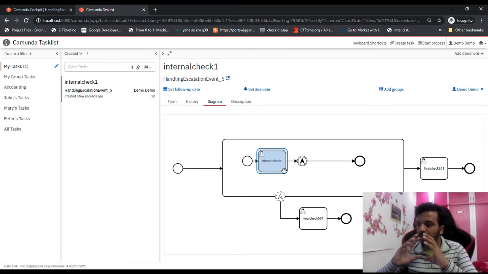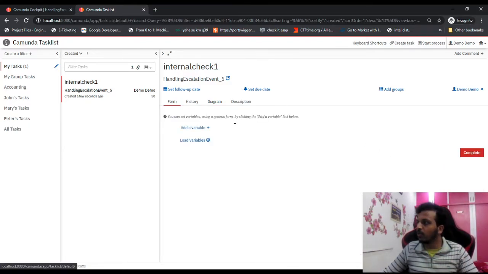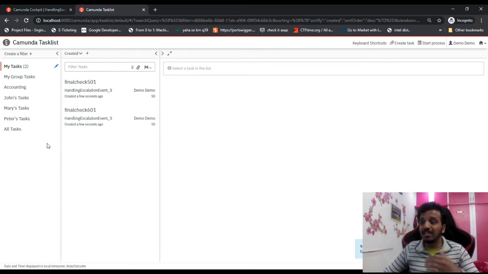Now as per our understanding, what should happen is the control should go to 501 next, and then it should come back and go to 601. That is what our understanding or the happy path is, but it is not how it is going to behave. So let's execute, then we will discuss. Form complete. I see two things got created.